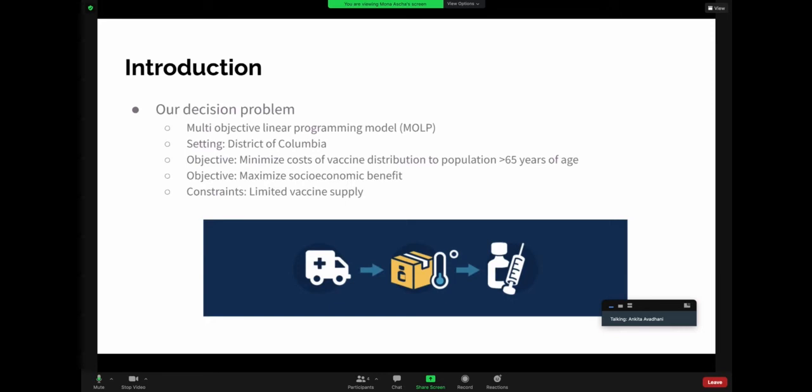But there are also many constraints. One of the main constraints is limited vaccine supply, as right now there are only 2 suppliers, Pfizer and Moderna. And then we can move on to the next slide.